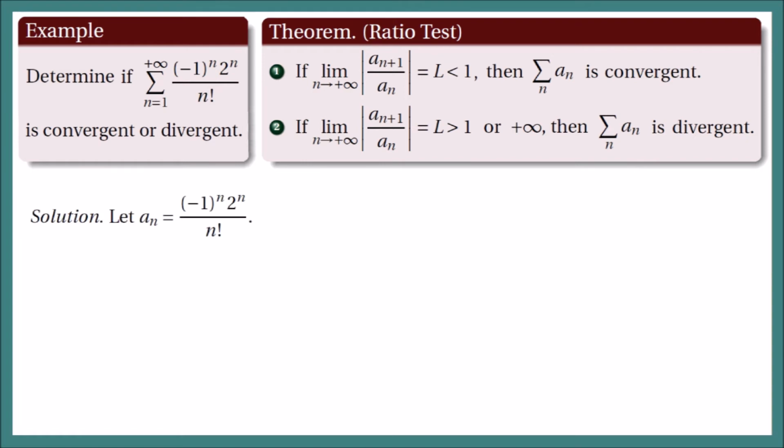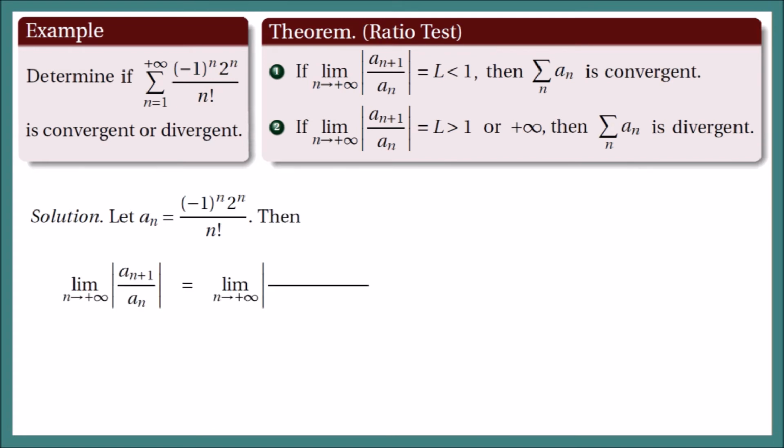So let us write a sub n to be equal to this. Always check if our a sub n's are non-zero before we use the ratio test. Well, in our denominator, -1 raised to n is never 0. That is either -1 or +1. And for 2 raised to n, that is always non-zero. So we are safe to use the ratio test.